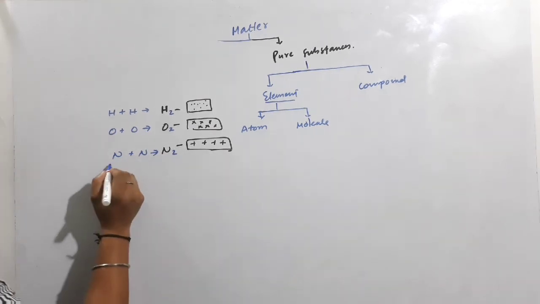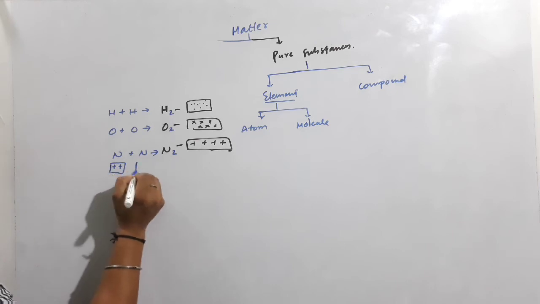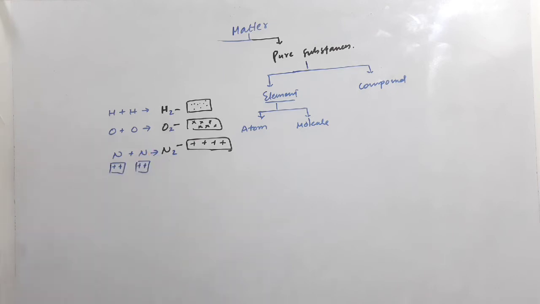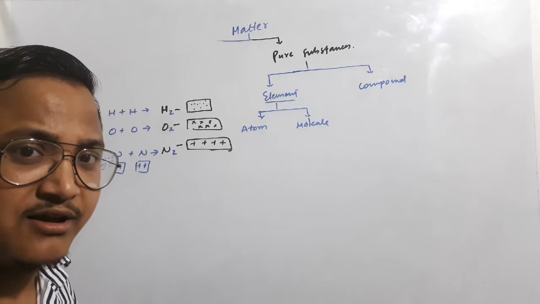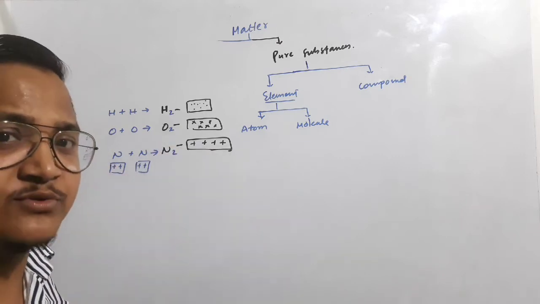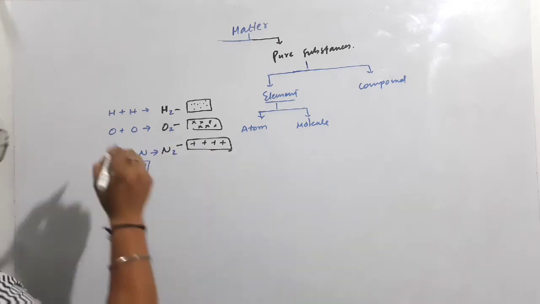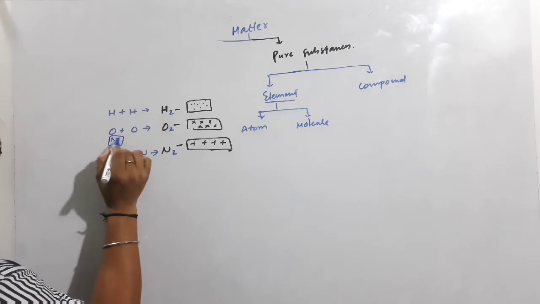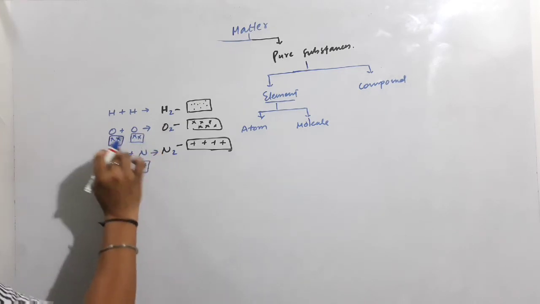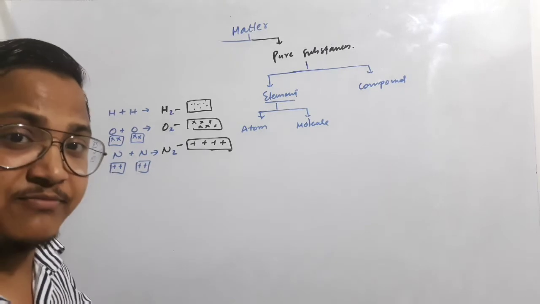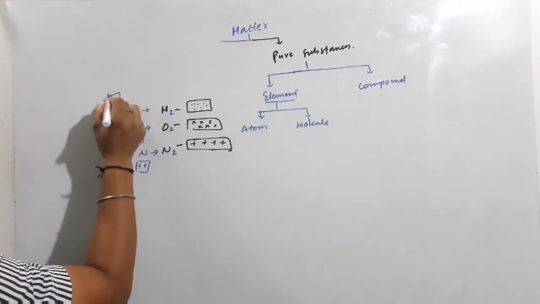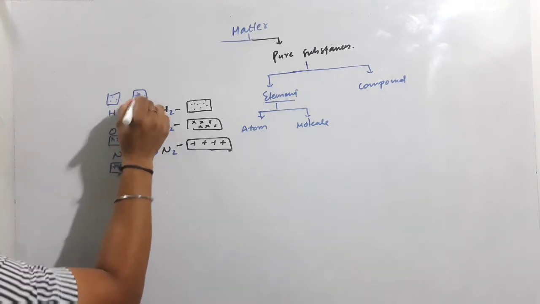Now look at it. If I say nitrogen has a plus type of particle, the other nitrogen will also have a plus type of particle, because the same atom can't have two different natures. If I say oxygen has a cross type of particle, definitely the other oxygen will also have a cross type. If hydrogen has a dot type, the other hydrogen will also have a dot type.